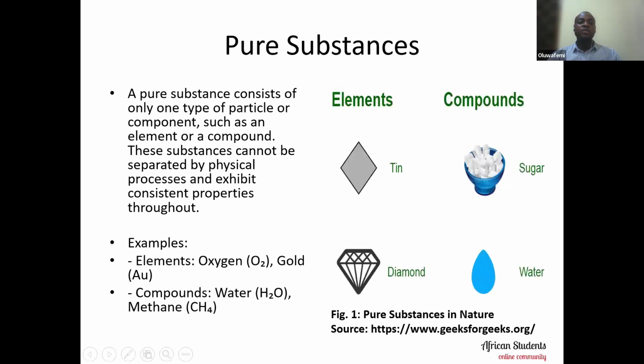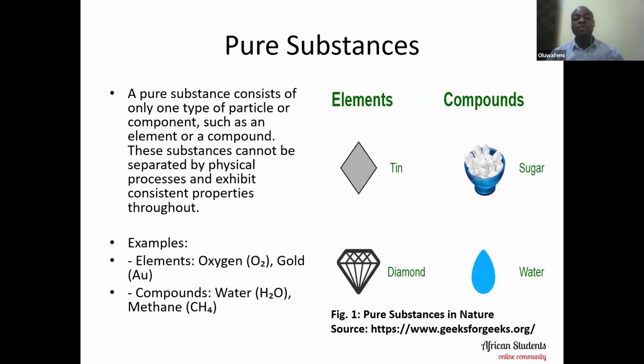All right. On to the next one, pure substances. I know you've heard about these before. It's not something that is strange, though probably you may not look at it from the perspective of chemistry. When we talk about pure substances in chemistry, this is what it connotes. A pure substance consists of only one type of particle or component, such as an element or a compound. These substances cannot be separated by physical processes and exhibit consistent properties throughout.